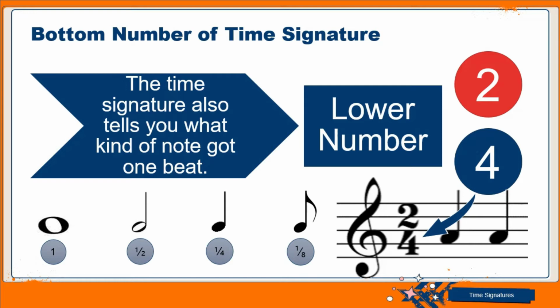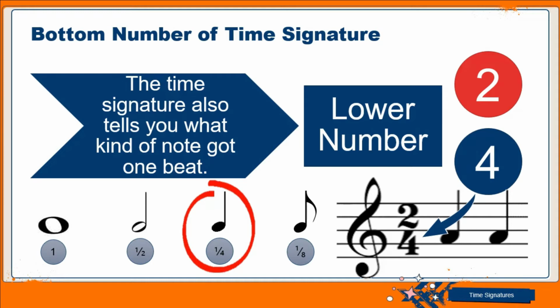Which of the notes has this same 4 in the fraction underneath? That would be the quarter note. So this 4 is standing for the quarter notes.